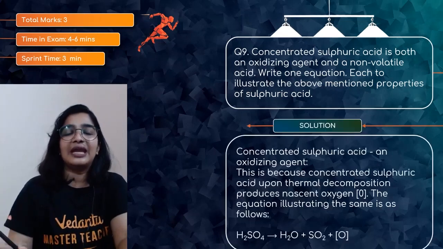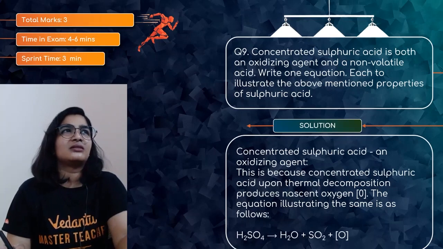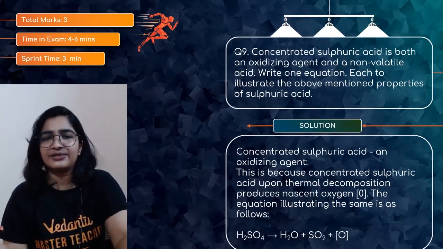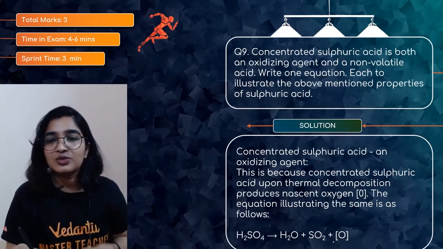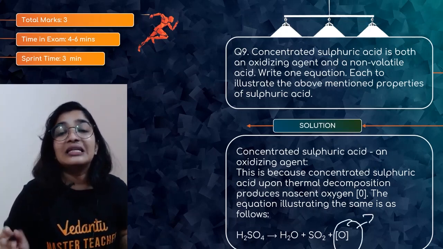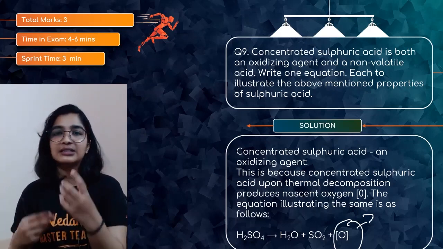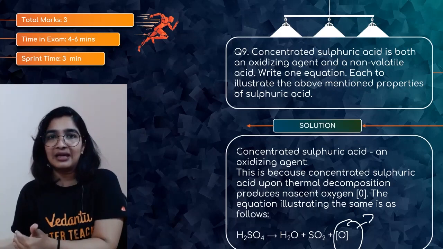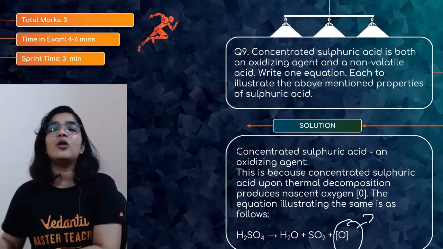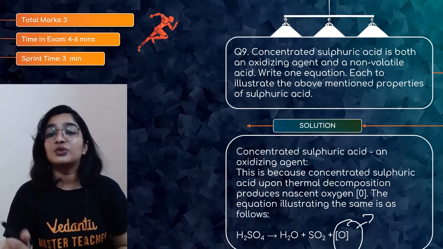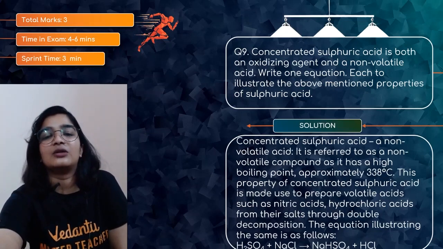For example, you take phosphorus, it will be oxidized, or carbon, it will be oxidized because H2SO4 is giving out nascent oxygen here. So nascent oxygen, obviously as it is highly unstable, whatever other reagent is in the solution will be oxidized, right? So yes, sulfuric acid is a very good oxidizing agent.